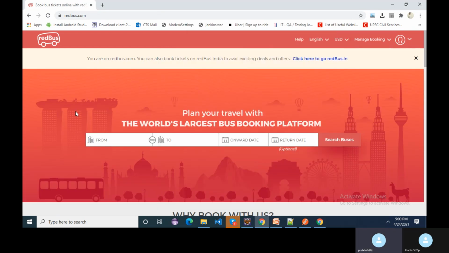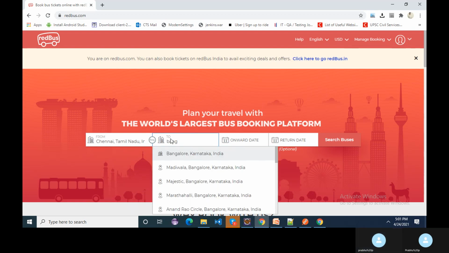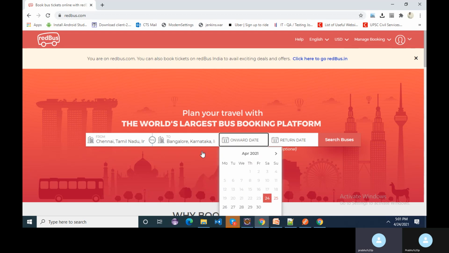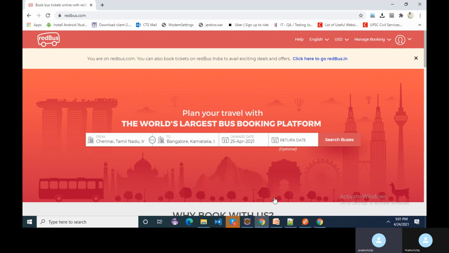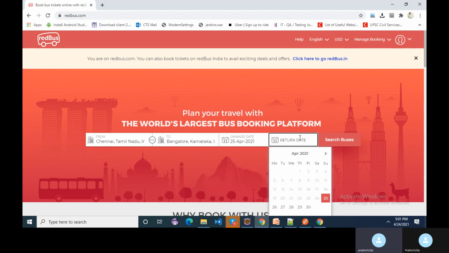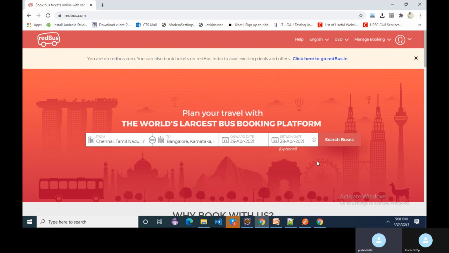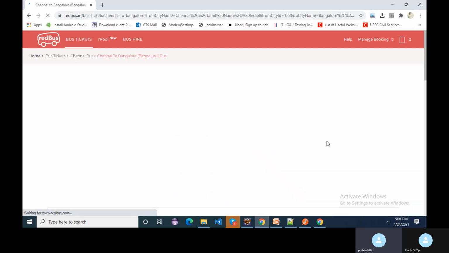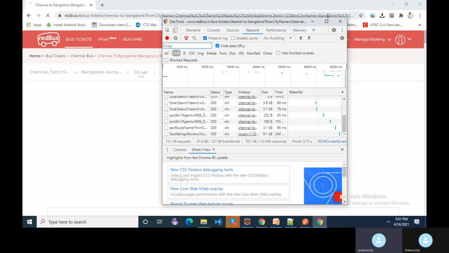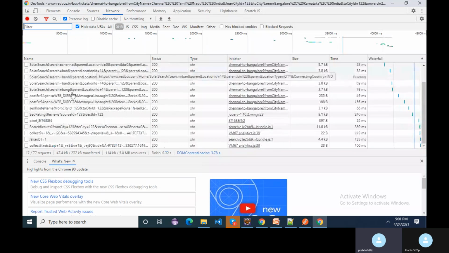First, the from city is Chennai. To, let me give Bangalore. The date is tomorrow's date. The return date is 28th. Now let me search the buses. Now if we go to the network tab, you can see there are various calls that happened here.